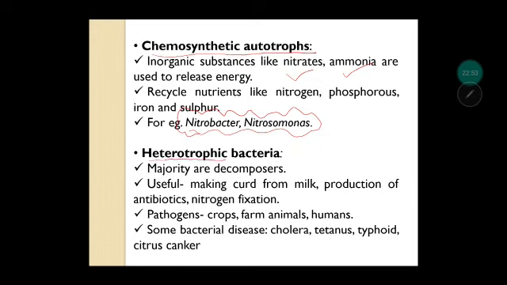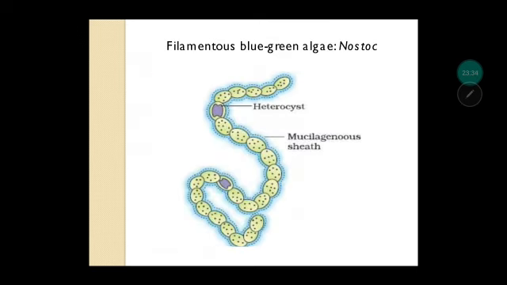Next are heterotrophic bacteria. So the majority of them are decomposers present in the soil, and they can be very useful as in making curd from milk, production of antibiotics and nitrogen fixation. Then there can be certain pathogens also. Pathogens are disease-causing organisms. So they can cause diseases in crops, in farm animals, in humans. Like some diseases listed here: cholera, tetanus, typhoid, citrus canker. These are the diseases which are caused by bacteria. So they can be helpful for us, and also they cause diseases.